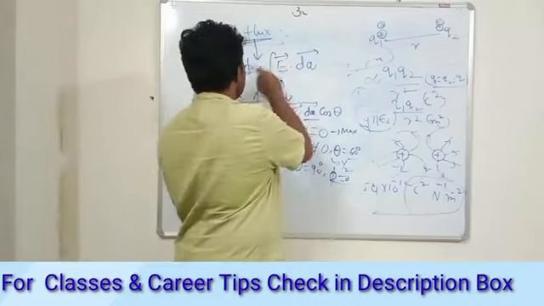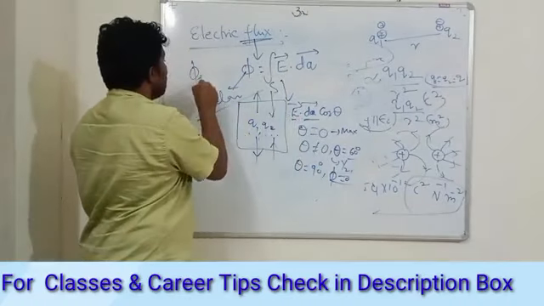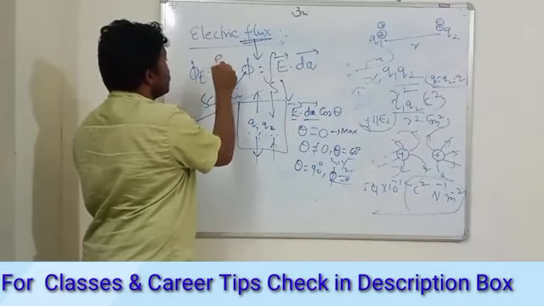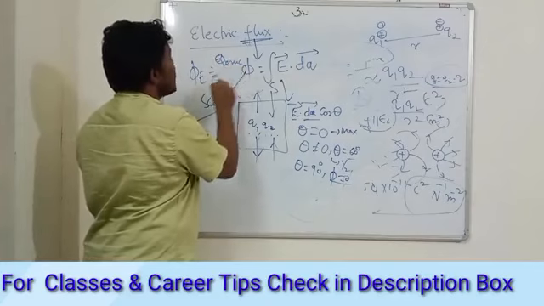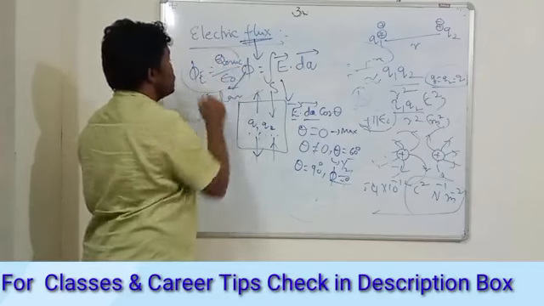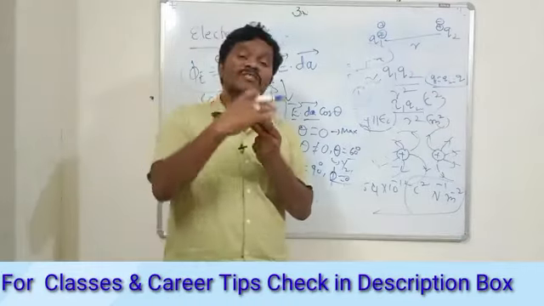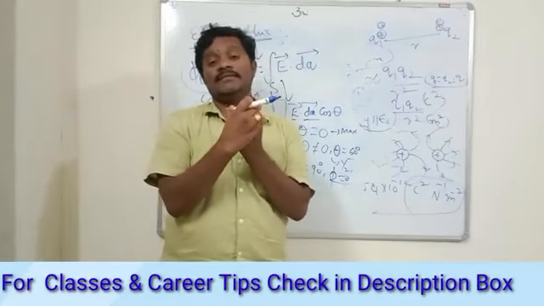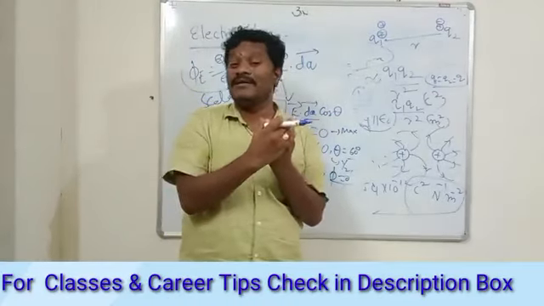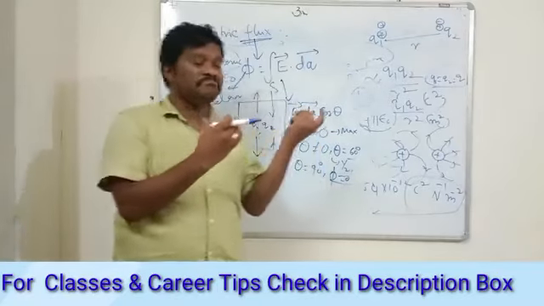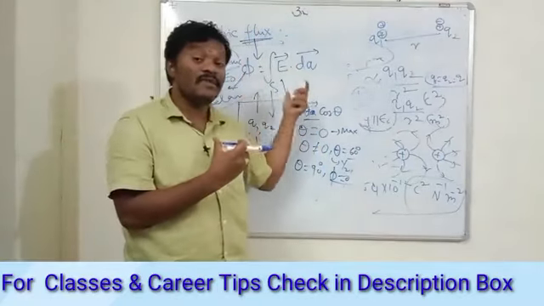So phi, this electric flux, is Q enclosed upon epsilon naught. So that is the Gauss law. The flux tells everything.